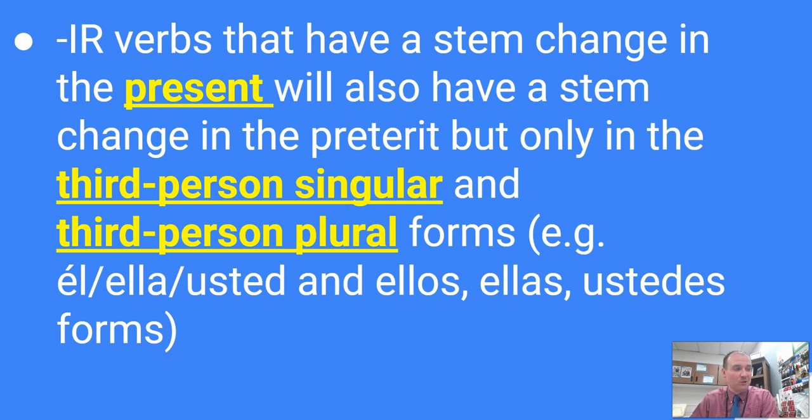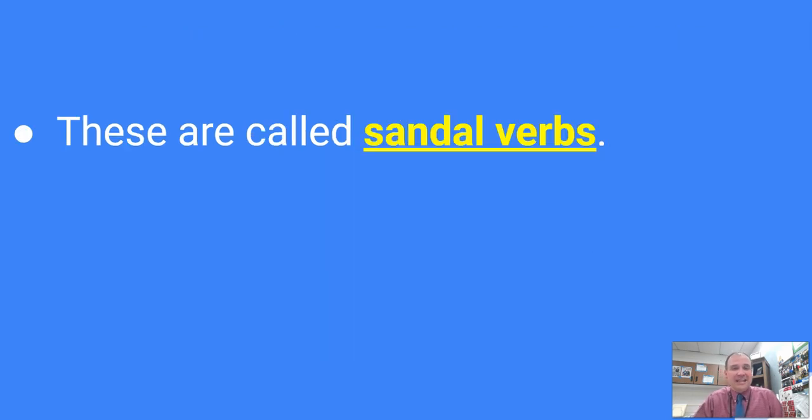So again, take a look at that first bullet point or the second bullet point on your notes. IR verbs that have a stem change in the present will have a stem change in the preterite, but they only stem change in the third person singular, also known as the el, ella, usted form, and the third person plural, also known as the ellos, ellas, ustedes form. So jot that down on your master template of notes and let that sink in for a second. No stem changers with AR and ER verbs, but IR verbs will make a change if they are stem changers in the present. So we call these sandal verbs, and we'll see in a second why they have that name.